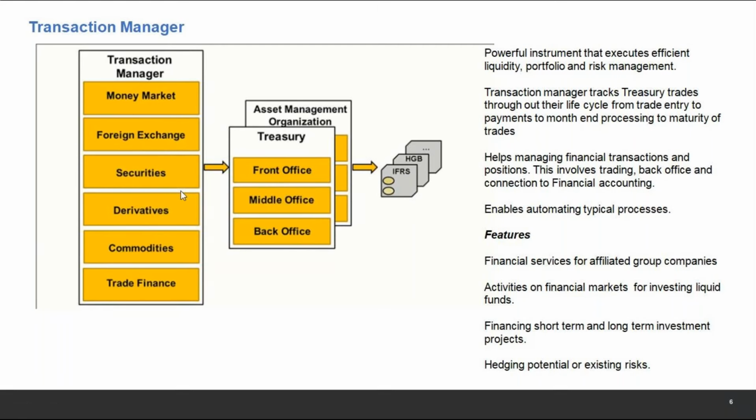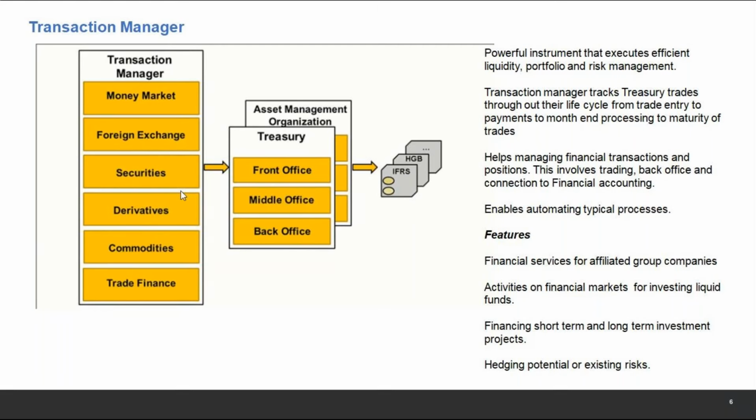It tracks the trades throughout their life cycle, which means from creation of a trade to the payments, everything is tracked under this till the maturity. So everything is tracked under this transaction manager. This is one of the most crucial things when we talk about treasury.